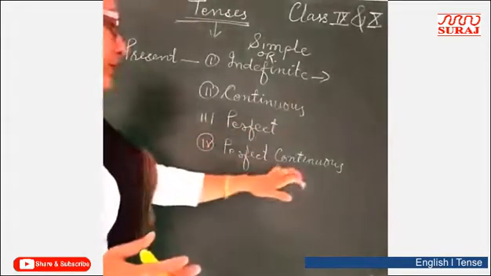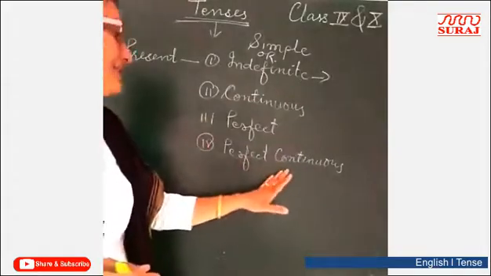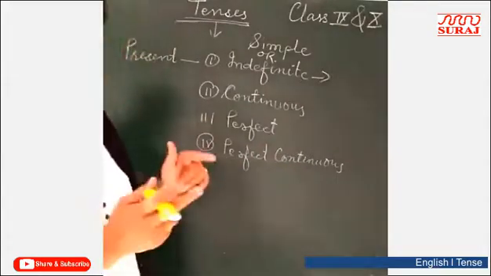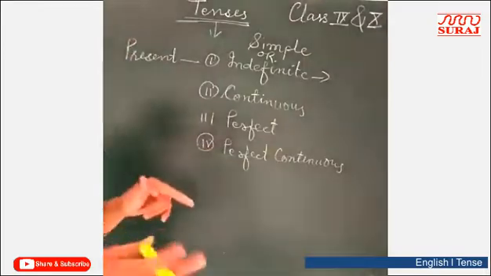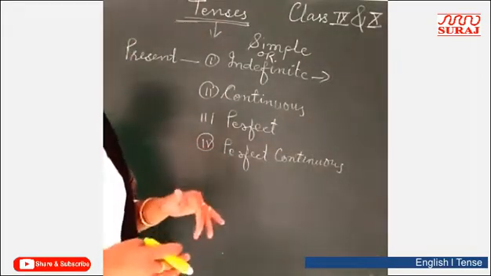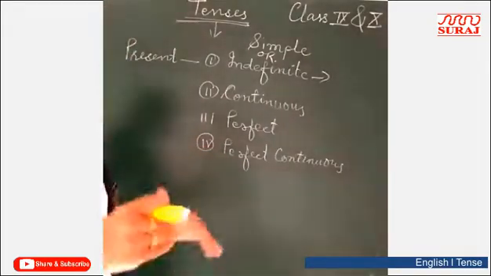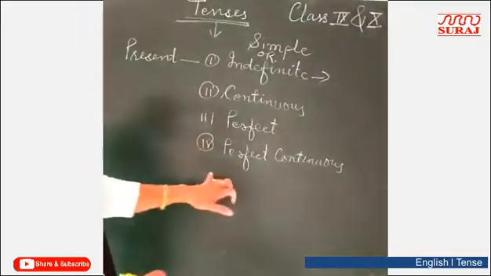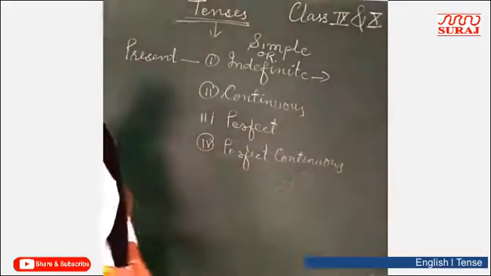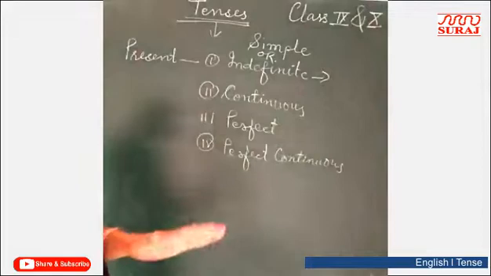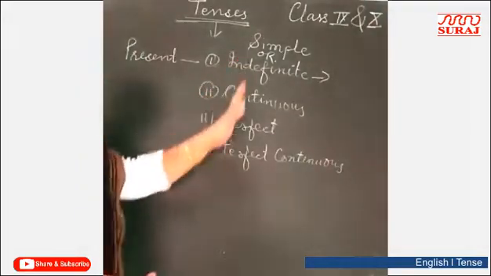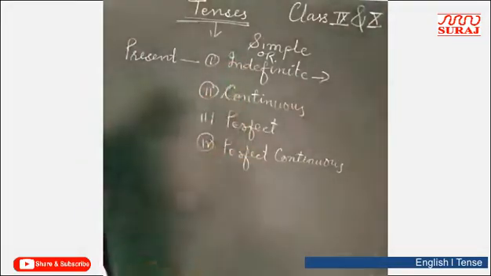And perfect continuous tense is used to show the action which started in the past, some time before, but is still continuing, and it may extend into the future also, right? So all these actions are shown by using such groups of tenses.